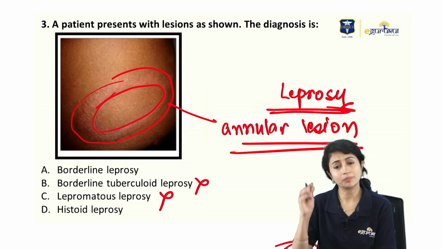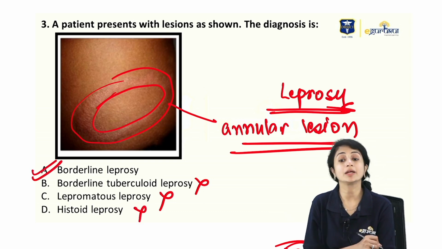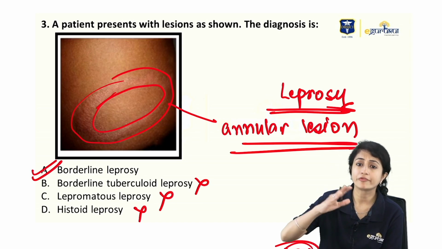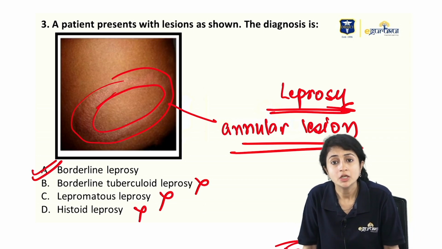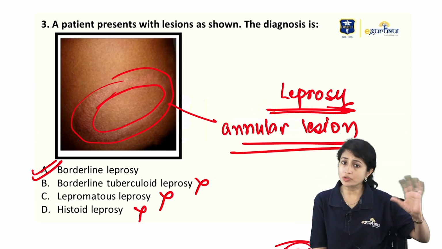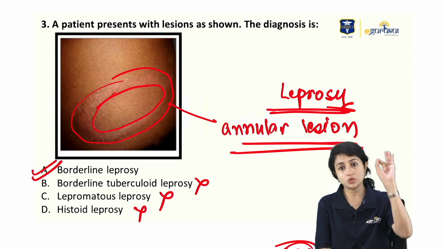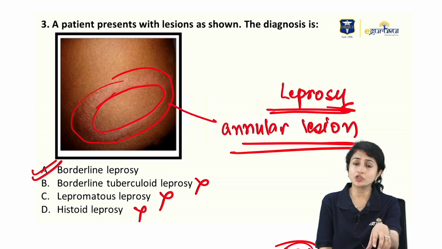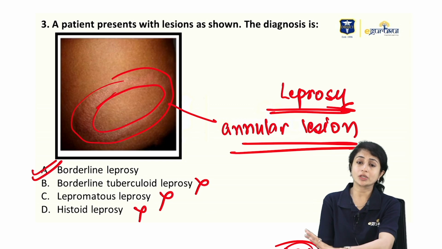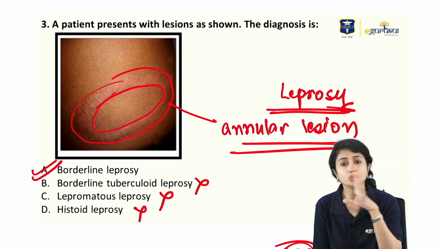Histoid leprosy presents with small nodules. I see annular lesions in borderline leprosy. Annular, dimorphic, Swiss cheese, punched out, all this I see in borderline leprosy. You can get confused between BB and BL because there are overlapping features. Usually in the options, they will not give you both, and if they do, they will give you a specific thing. If they talk about inverted saucer, you know we are talking about BL. If they say punched out or Swiss cheese and both borderline and borderline lepromatous are there, you have to mark BB. But usually they do not confuse you so much.